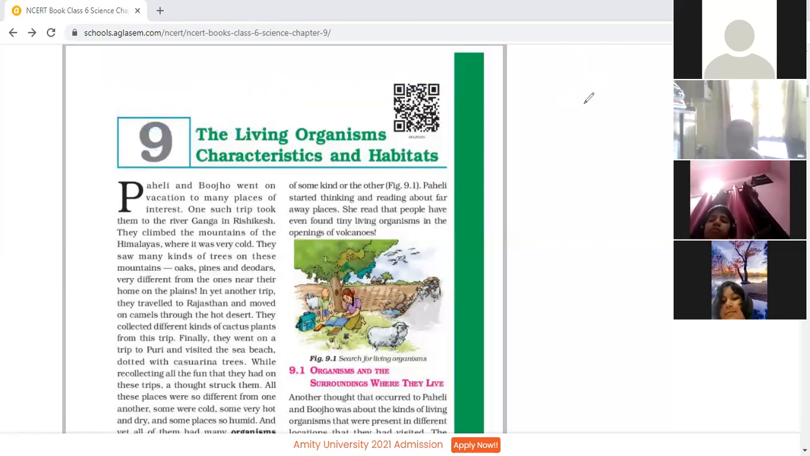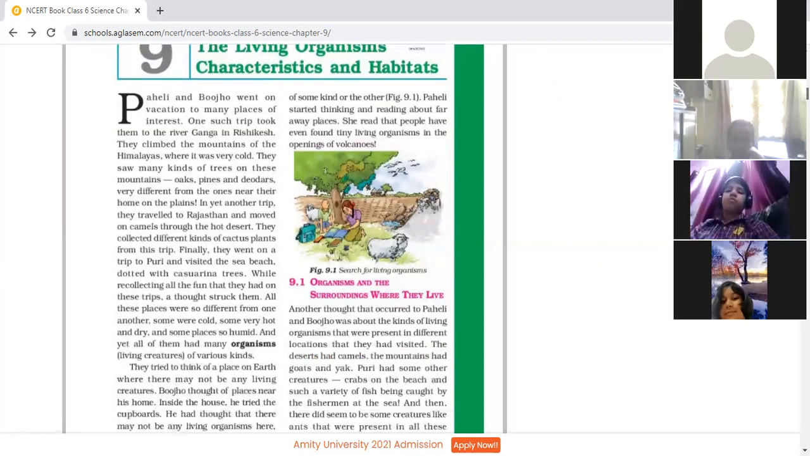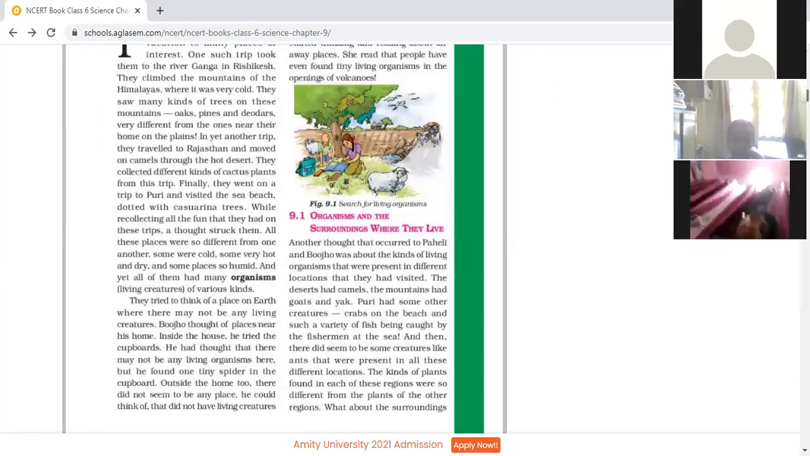Finally, they went on a trip to Puri and visited the sea beach, dotted with Kosoria trees. While recollecting all the fun that they had on these trips, a thought struck them. All these places were so different from one another. Some were cold, some very hot and dry, and some places so humid. And yet, all of them had many organisms of various kinds.